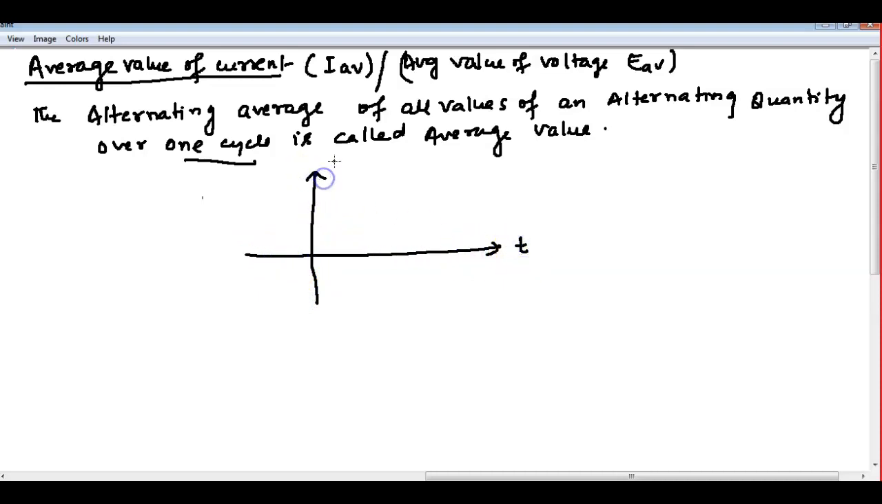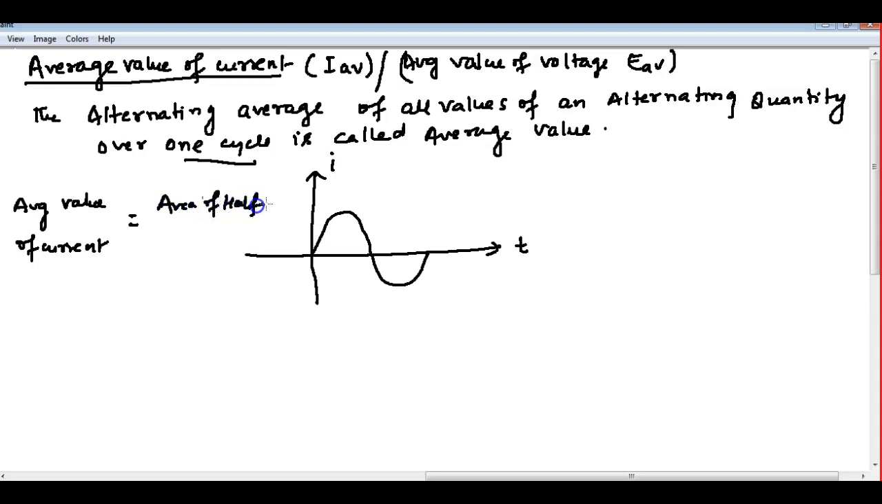So this is time t and this is the current, moving in the sinusoidal continuous form. The formula is: average value of current is equal to area of half cycle divided by base. There is no square root, because that was for finding the RMS value, where you took a square and a square root. Here we do not do any square. What you have to do is find the area of half cycle, that means 0 to pi.